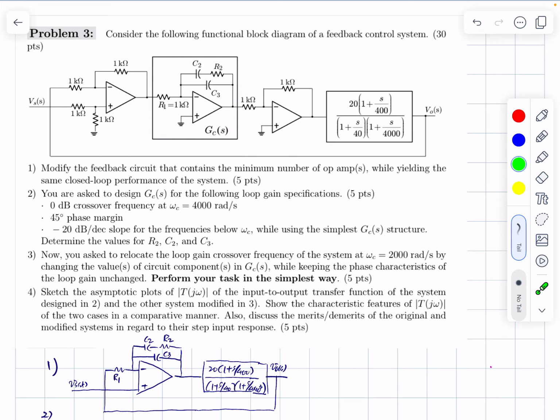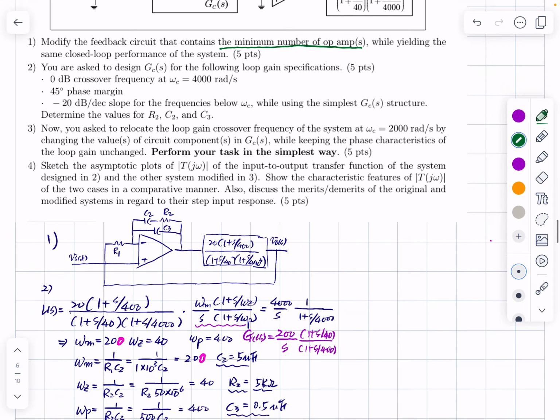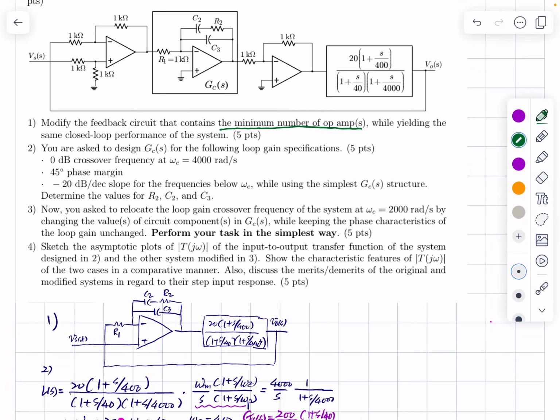So problem number 1 is to modify the feedback circuit so that it contains the minimum number of OPMs. The minimum number is 1, right? We need only one OPM. All of these can be combined into one OPM: this one, this one, this one, and compensation is here. And this negative feedback is here, and because we have a minus sign, this additional sign changer is not necessary. It should be avoided. So this is the correct answer.